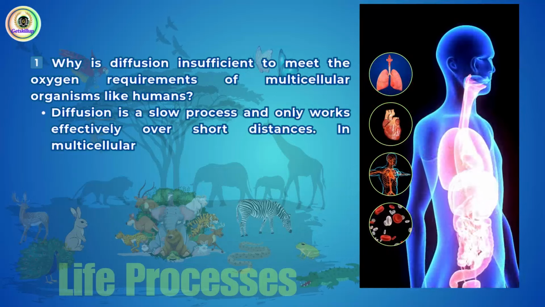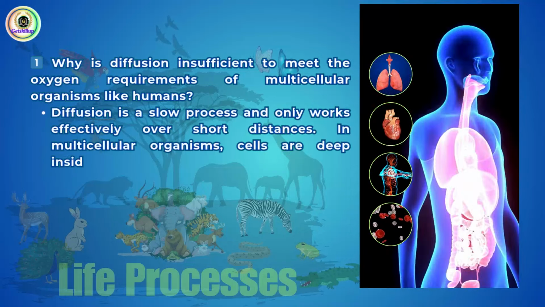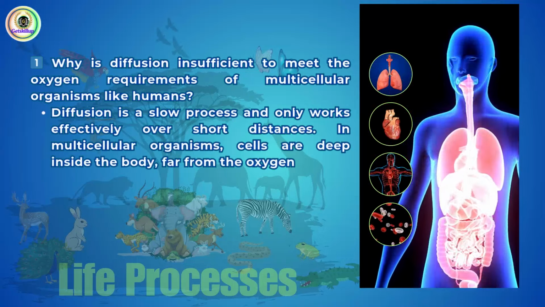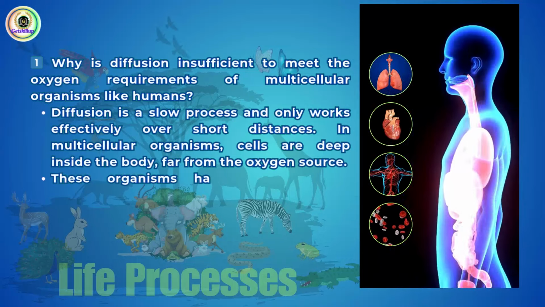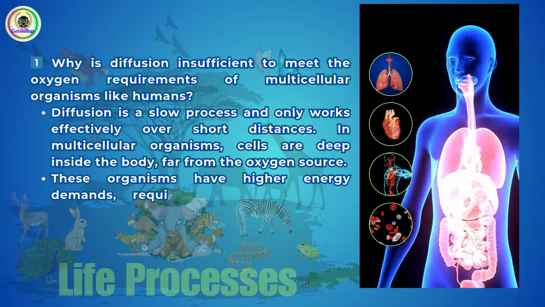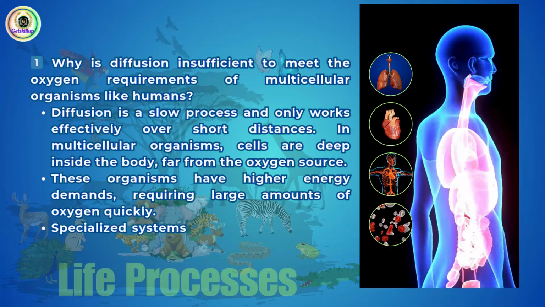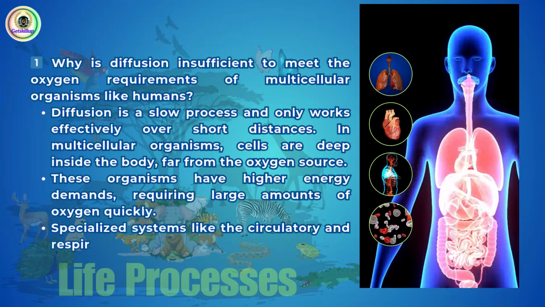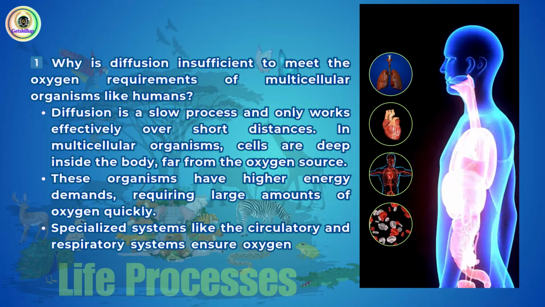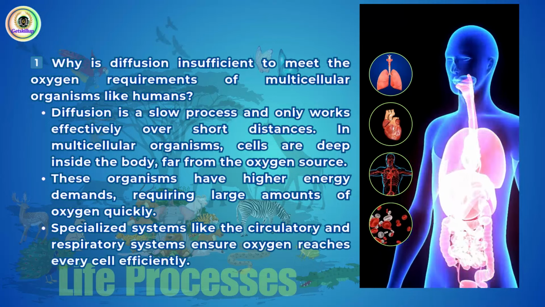In multicellular organisms, cells are deep inside the body, far from the oxygen source. These organisms have higher energy demands, requiring large amounts of oxygen quickly. Specialized systems like the circulatory and respiratory systems ensure oxygen reaches every cell efficiently.